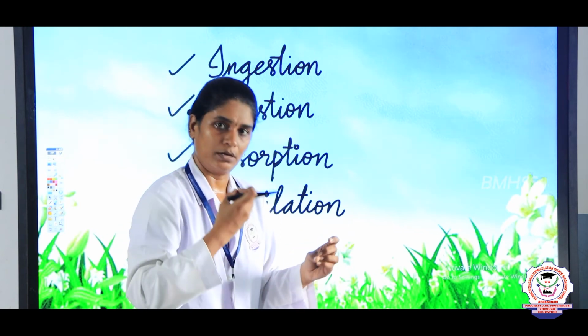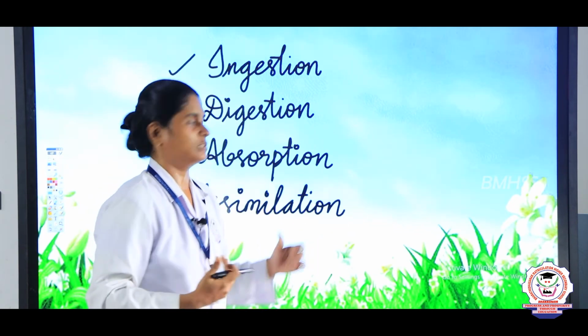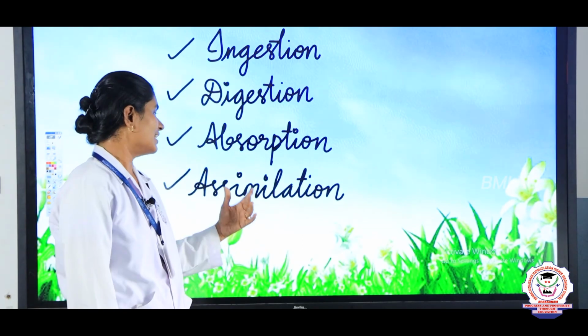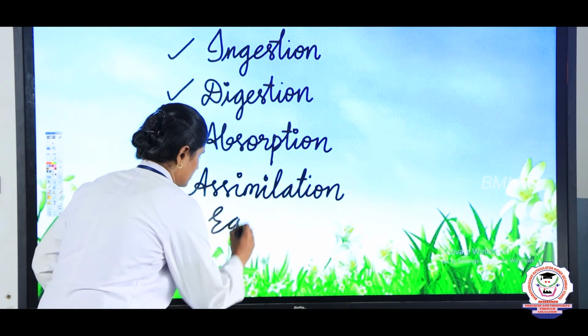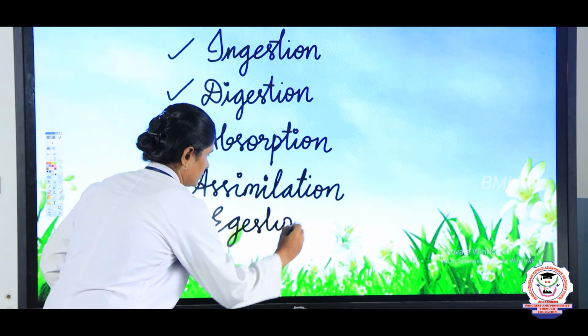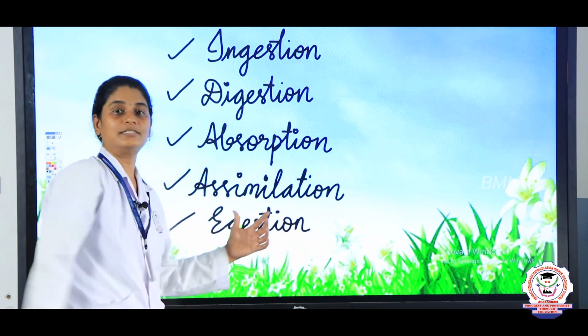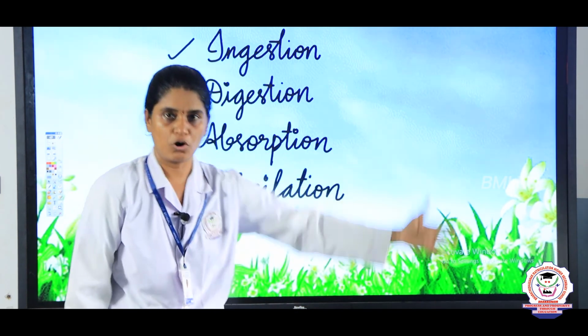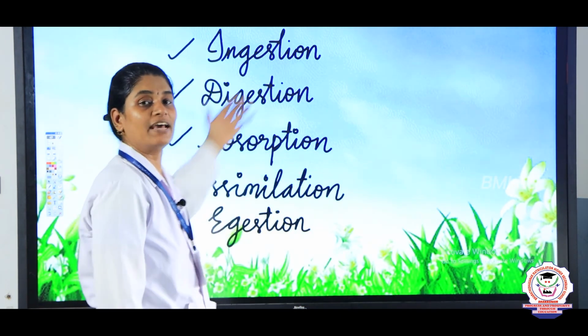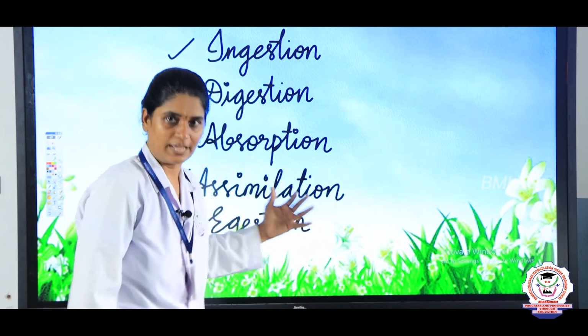The next one is egestion, the process where the undigested food is removed from our body. So, these are all the 5 steps involved in the process of digestion.